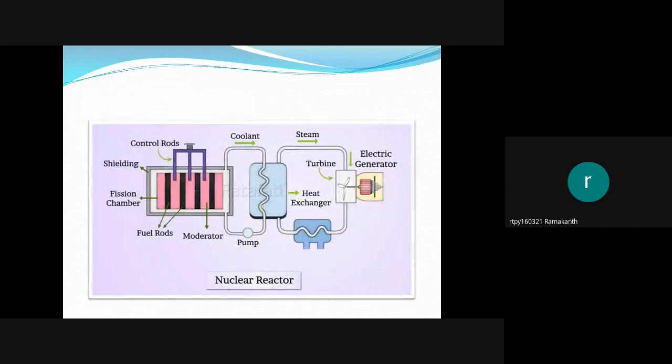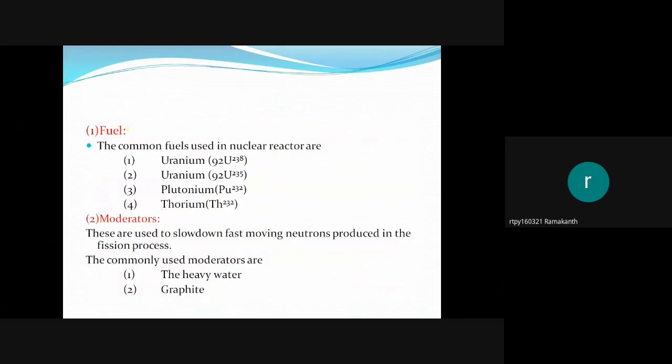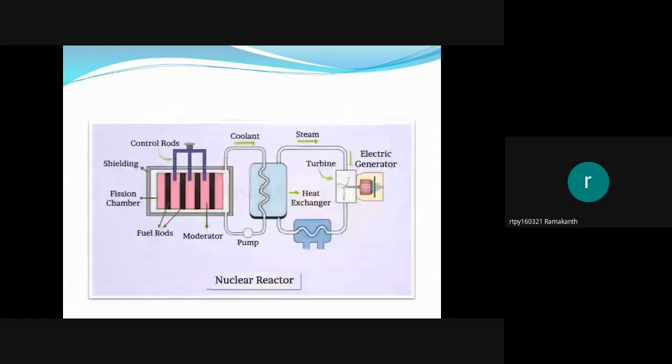I'll come to this part later. Now I'll go to the next points. First we'll discuss the different parts of this nuclear reactor one by one. The common fuels used in the nuclear reactor are uranium-238, uranium-235, plutonium-239, and thorium-232. These are the commonly used fuels in nuclear reactors.